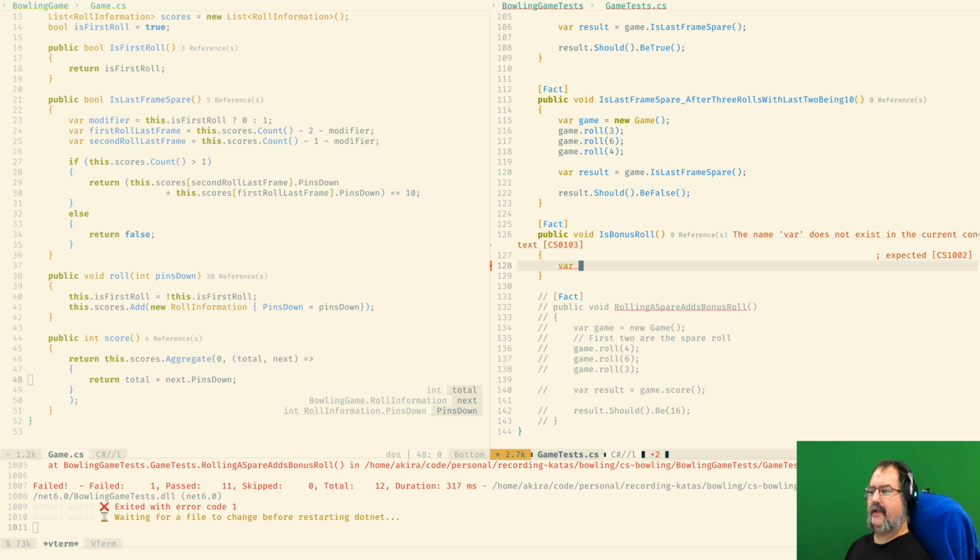That this last frame spare is probably going to change. The basic idea is going to stay in place, but we need to know the previous frame rather than the last frame, which means that we are going to have to pass the current... okay.